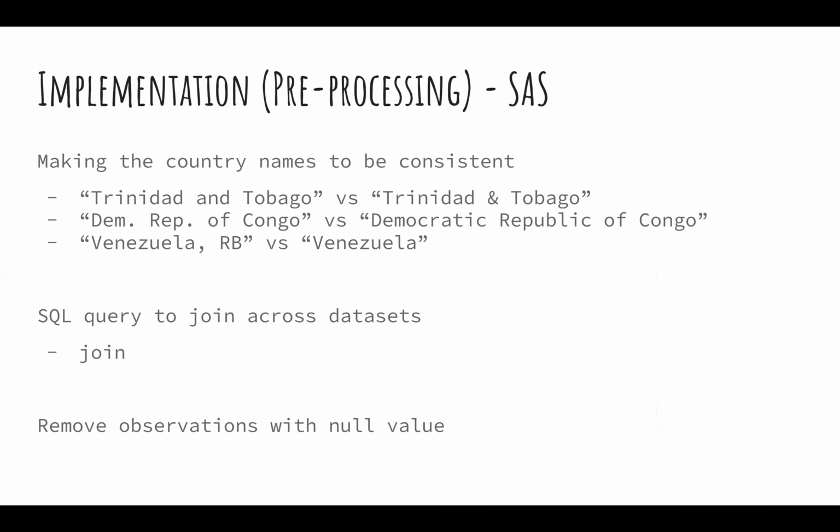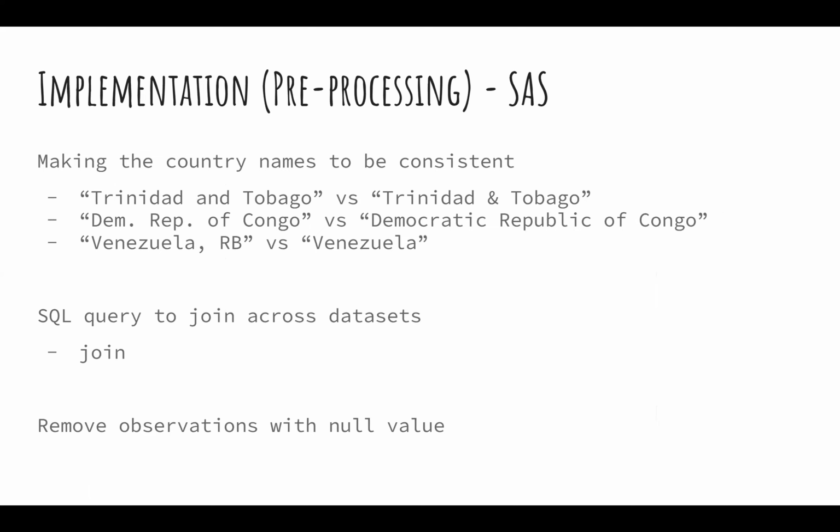This is the brief introduction of what we have done in our SAS. First, because we get the data from 3 different data sets, some of the country names do not share exactly the same name, like Trinidad and Tobago. Some data sets use %, the other data sets use AND. Or like Democratic Republic of Congo, some data sets only use Rep of Congo, so we have to change them to be consistent. Same case for Venezuela, RB, so we just make it into something as simple as just Venezuela.